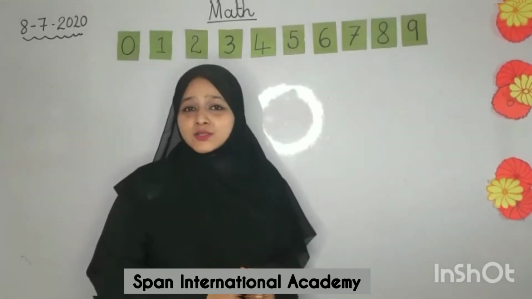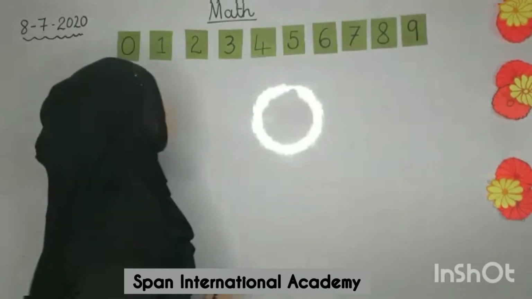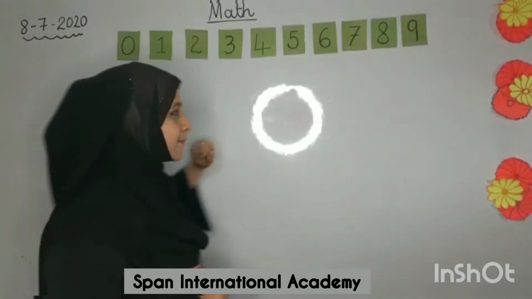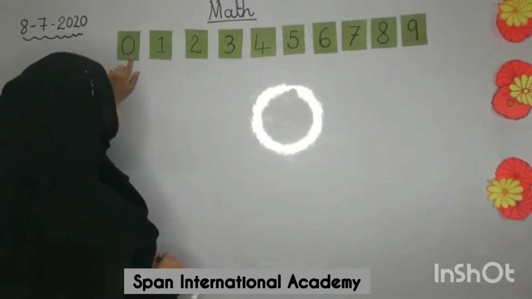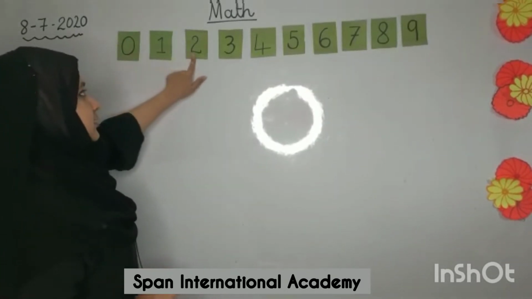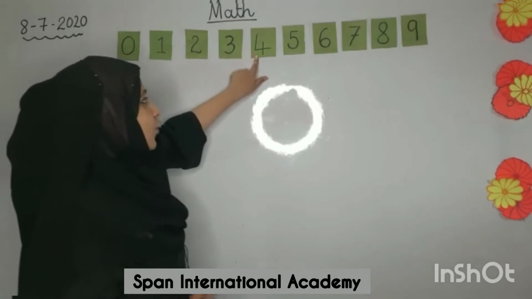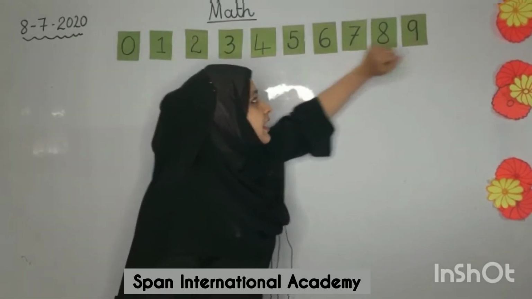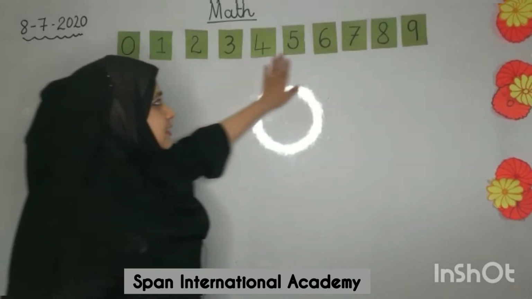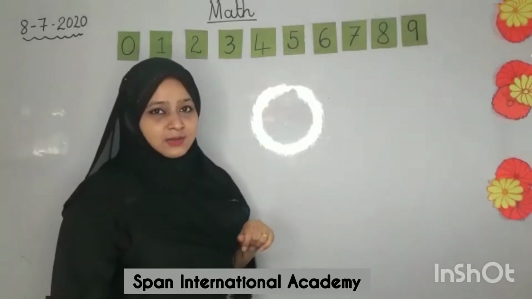In math, we learn only numbers. So, as you all can see on the board, I have written numbers from 0 to 9. Let's read it quickly. 0, 1, 2, 3, 4, 5, 6, 7, 8, 9. Now, all these numbers are single digit numbers.